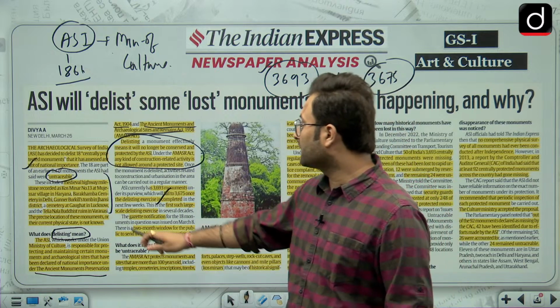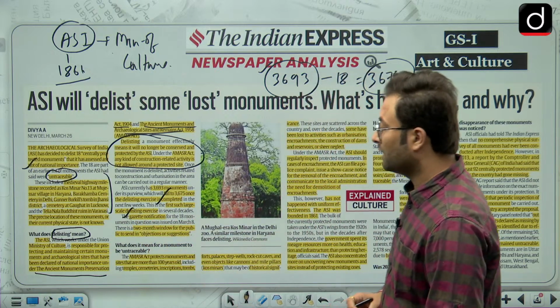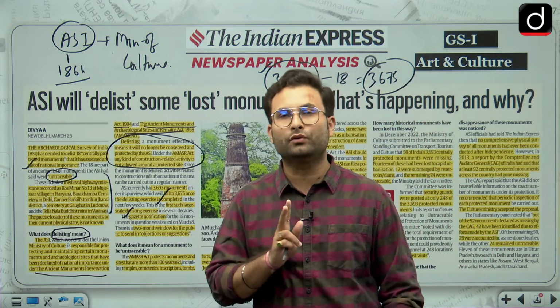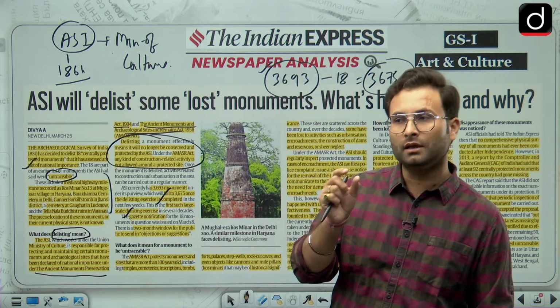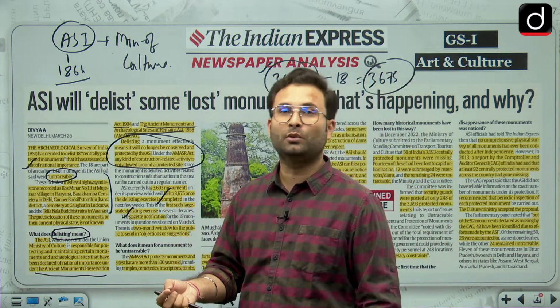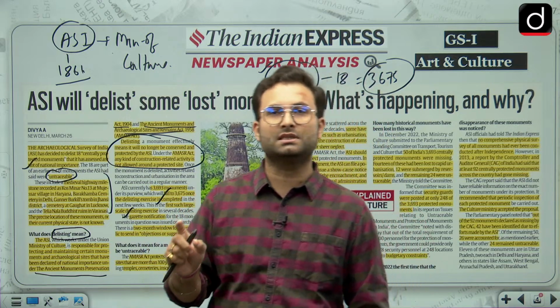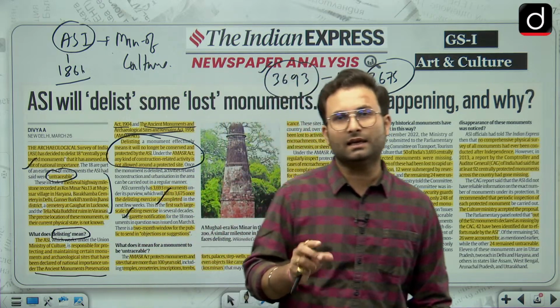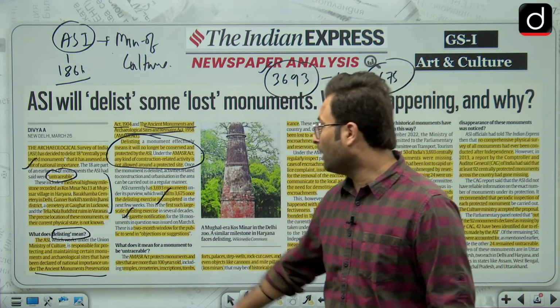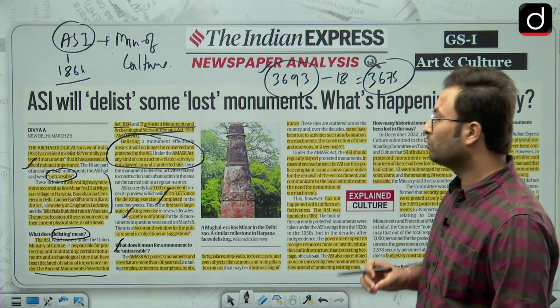Okay, now the gazette notification of the 18 monuments in question was issued on March 8, and a window of 2 months has been given wherein you can pose any kind of objection if you have. Okay, so if there is a monument or if you know the location of this particular monument, you can go and file an objection that we know the monument is there and it is not untraceable, so that it cannot be delisted. Okay, now what does it mean for a monument to be untraceable?